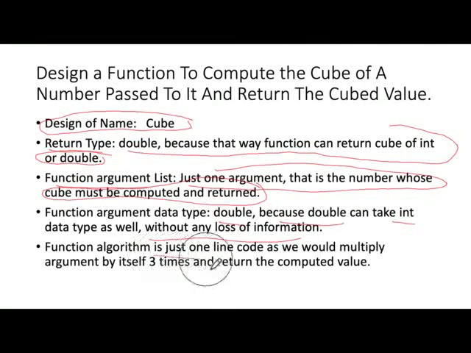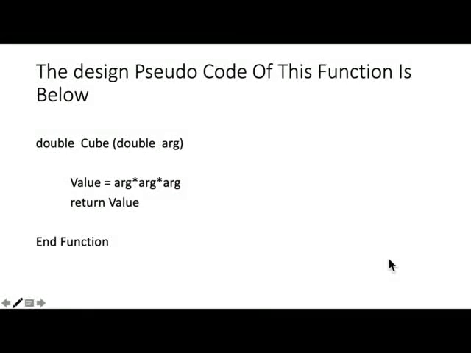And the function algorithm is just one line of code, because to take the cube of something, we would multiply that argument by itself 3 times, and then we'll return the computed value. Okay, so in pseudocode or in algorithm, the function looks like this. The return type is double, the name is cube. It's taking just one argument whose type is double. Inside the function, I'll have a variable called value. I'll multiply arg by itself 3 times, that's the cube, and I'll return the value, and that's the end of the function.